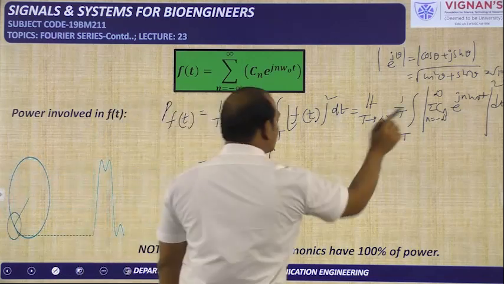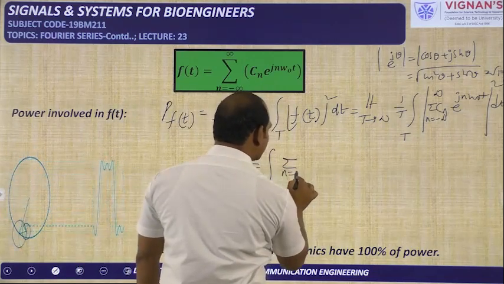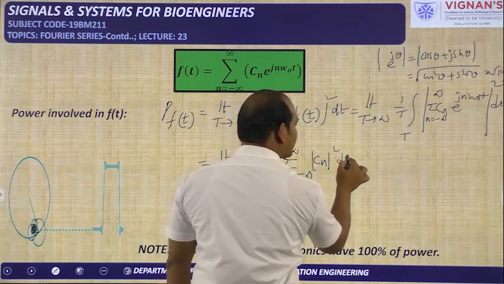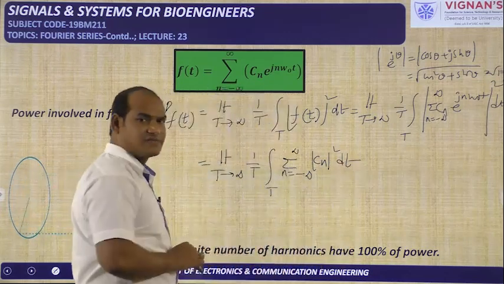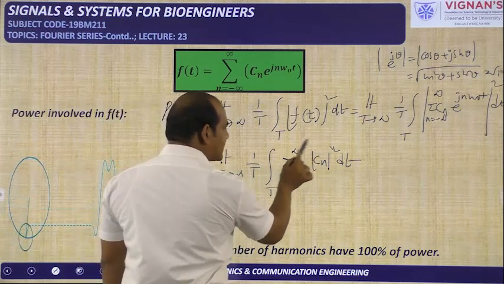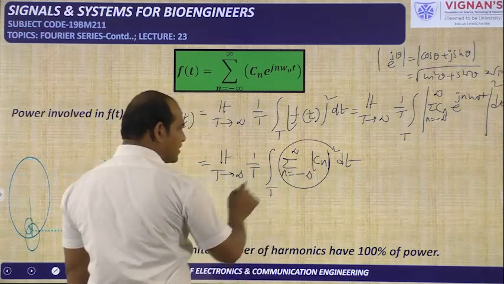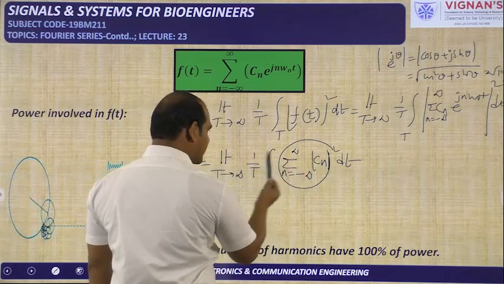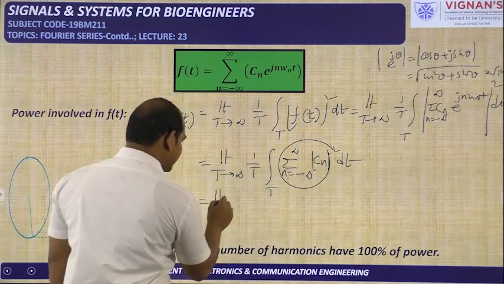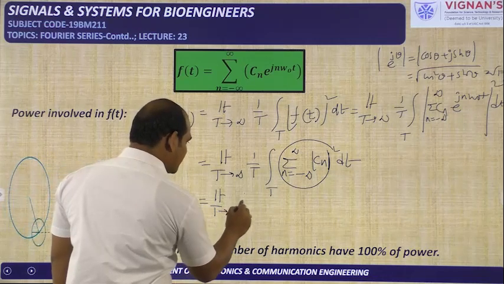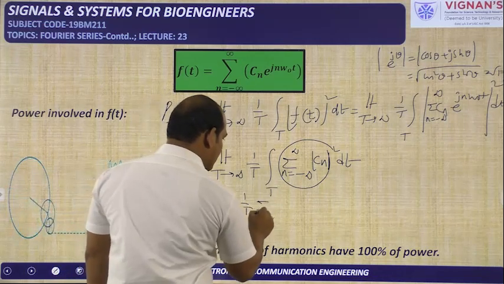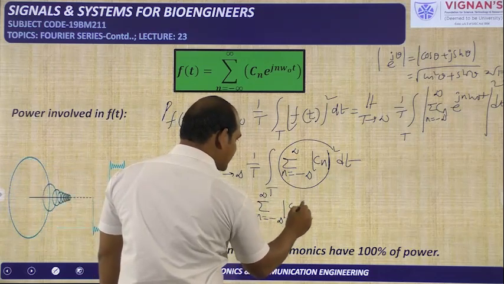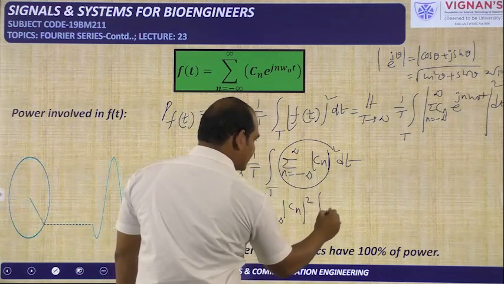Now the remaining thing is sigma n from minus infinity to plus infinity, Cn square only you will get, Cn square dt. Here this entire term is independent of t. We are doing the integration with respect to t, but this entire term is independent of t, so we can write it outside of the integral. So limit T tending to infinity, 1 by T, sigma n from minus infinity to plus infinity, modulus of Cn whole square, integral dt.